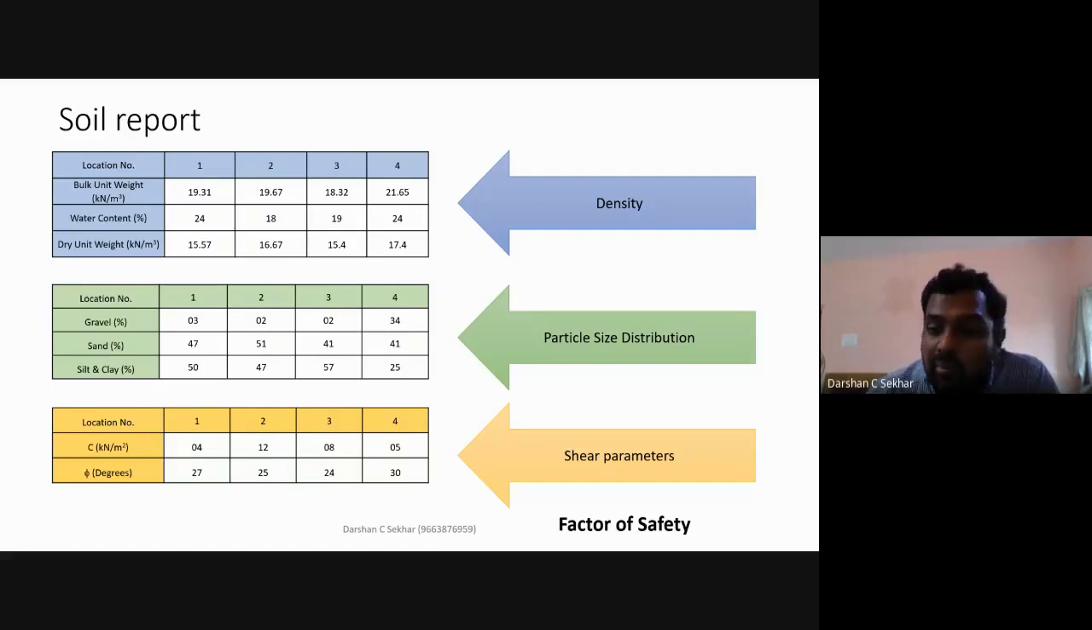Then what are the shear parameters? If I know all these parameters, then I can directly find out something called the factor of safety.